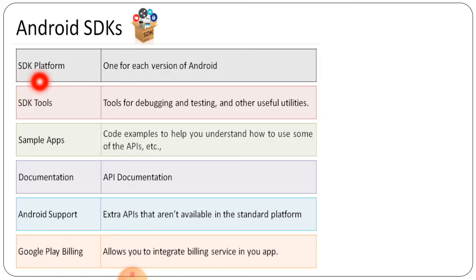Now here SDK platform, so that is what, software development kit, that is the full form, that is one for each version, it is different for different versions. So that is one for each version of Android. Now tools, that are for debugging and testing and other useful utilities. Sample apps, that is for code examples to help you understand how to use some of these APIs. Documentation, so that is about the API documentation. Android support API, that is extra APIs that aren't available in the standard platform. Then Google Play billing, that allows you to integrate the billing service in your app, we can say. So these are all about the Android SDKs.